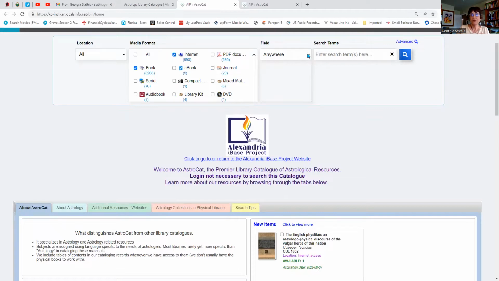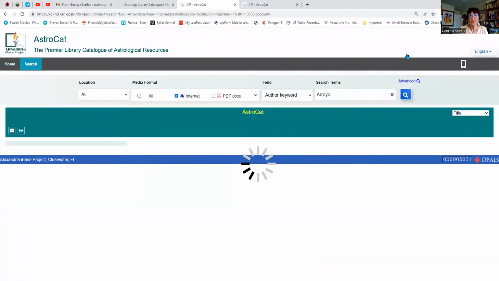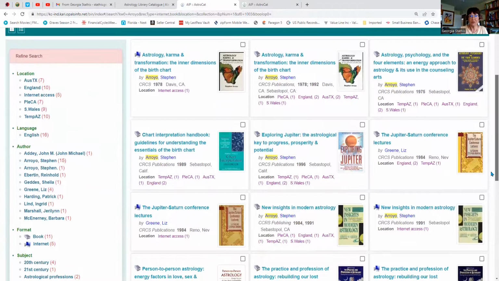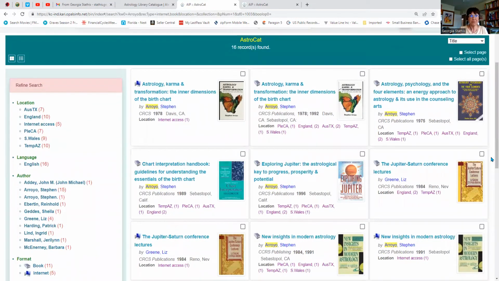And let's just use an author that we pretty much know about. Let's use, for example, Stephen Arroyo. So I would put an author keyword here, and then I would put in Arroyo's last name, and then I would hit the search button. Then what you're going to find once this uploads is where all his books that we currently have listed either in private collections around the world or located on internet access are. And here on the left are the locations of all the collections we have right now with Arroyo's books, 5 of his books available to work with on internet access.